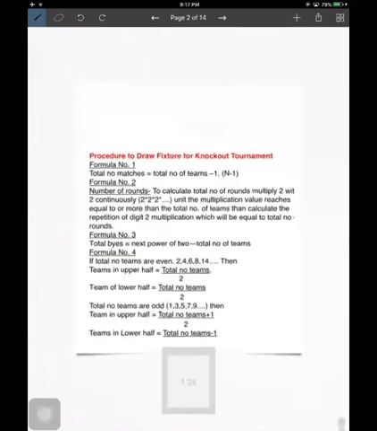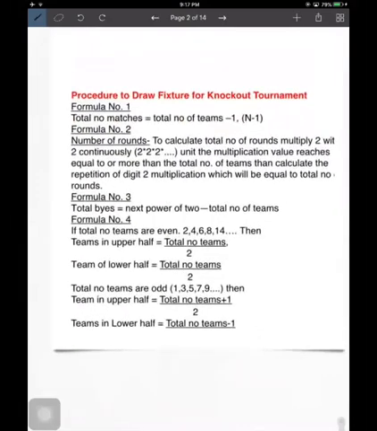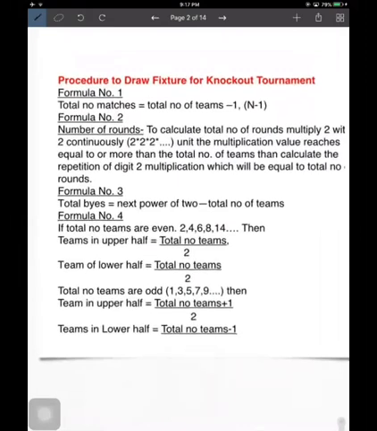Students, there are some formulas that can be kept in mind while drawing a knockout fixture. Formula number 1: we must know the total number of matches. Suppose in our fixture, how many matches will there be? If we are organizing a tournament, we must have that number. So we can calculate it. Total number of matches is total number of teams minus 1. Suppose we have invited 12 teams, so the number of matches will be 12 minus 1, which means 11.